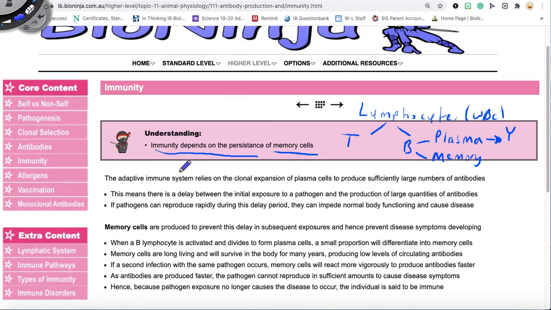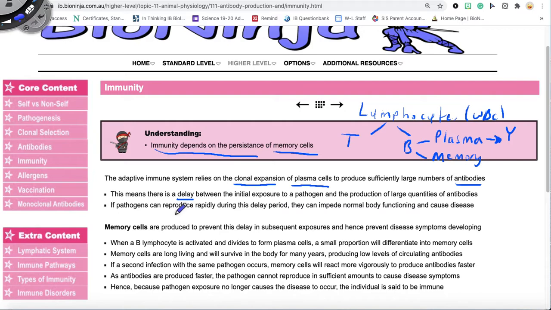So let's look at what it says here. It says that the adaptive immune system relies on clonal expansion of plasma cells, right, to produce enough antibodies. So it's this right here. But it takes a while. When you first get exposed to a pathogen, there might be a delay in this initial antibody production. So that means that in those 3-5 days, everybody's immune system is different, right?